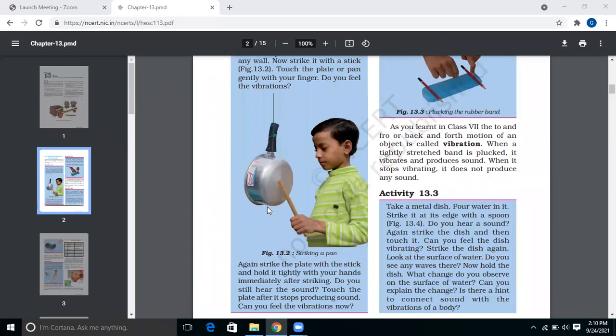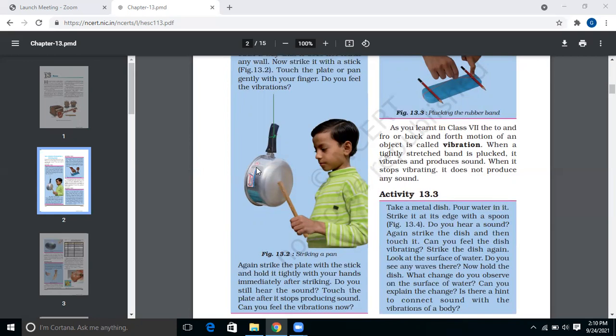What you need to do is strike the surface of this pan. After striking, you need to touch the plate with your fingers and see if you can feel any vibrations.